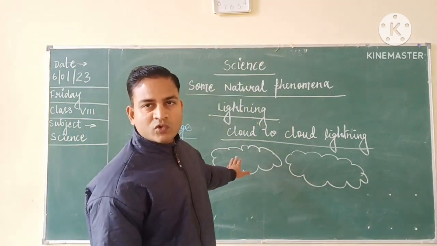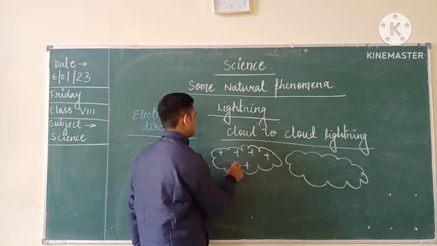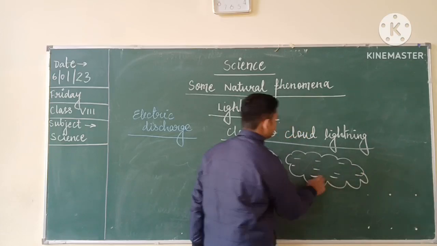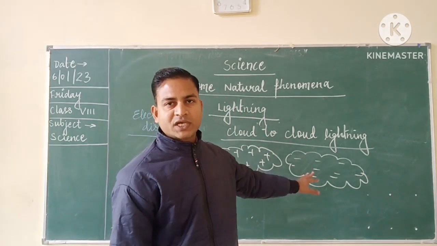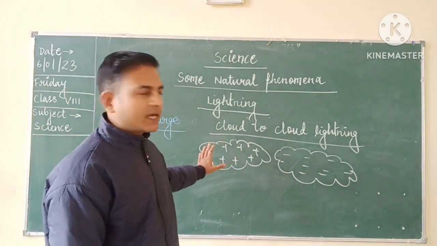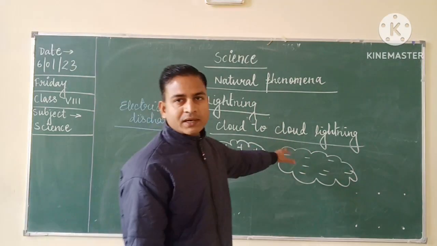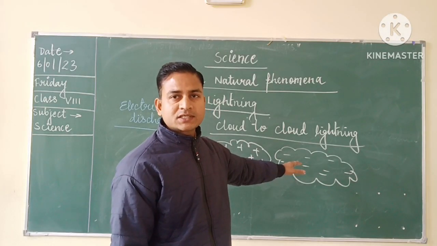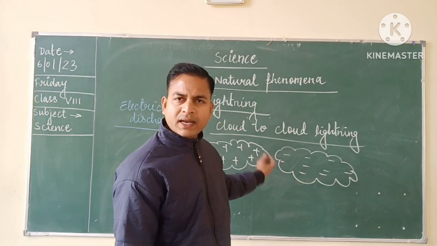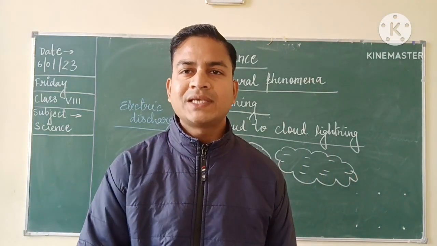So as you can see, we have two clouds. One cloud has positive charges and the other cloud has negative charges. Now what happens? The cloud which has a large number of negative charges, from that cloud the negative charges will move towards the cloud which has fewer negative charges. And this will occur when the two clouds approach towards each other.